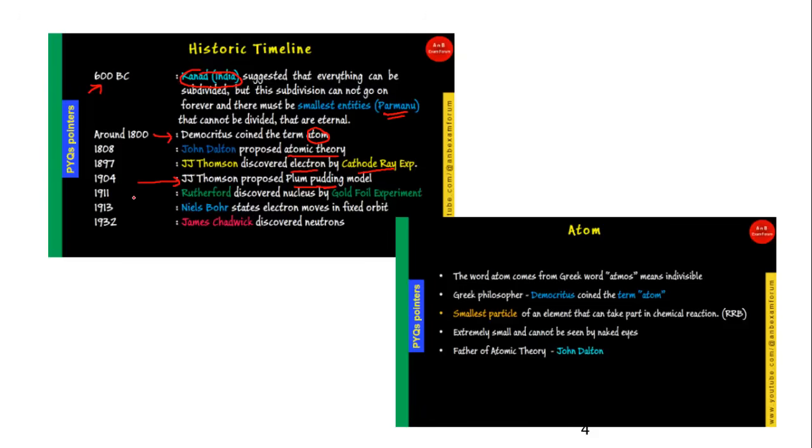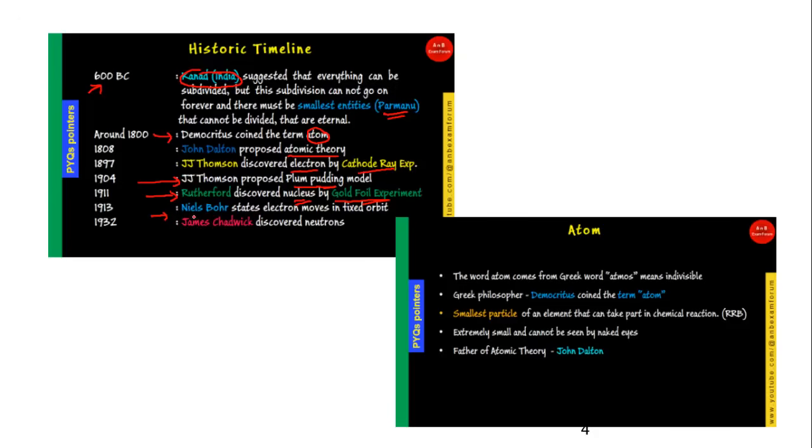And in 1911, afterwards, it is Rutherford who discovered the nucleus by the gold foil experiment. We have discussed the gold foil experiment, how and why it discovered the nucleus, all such pointers. The most important one is the Niels Bohr model, which tells how many electrons are revolving in fixed orbits.